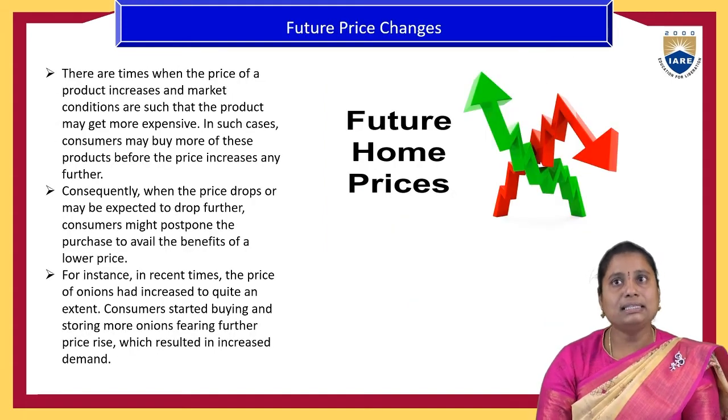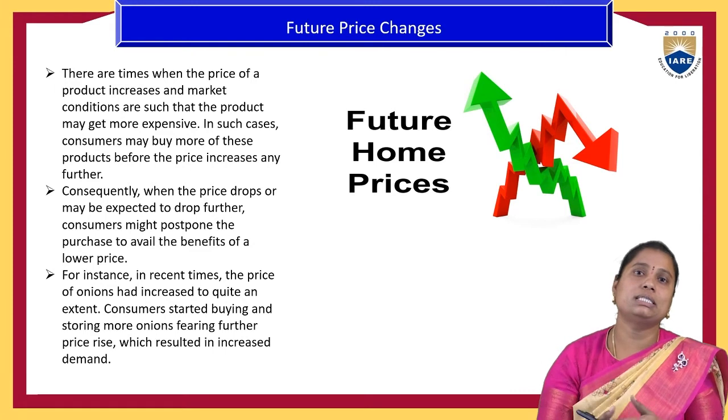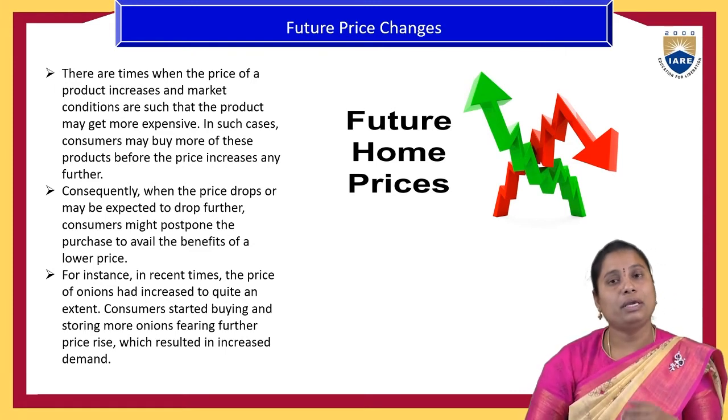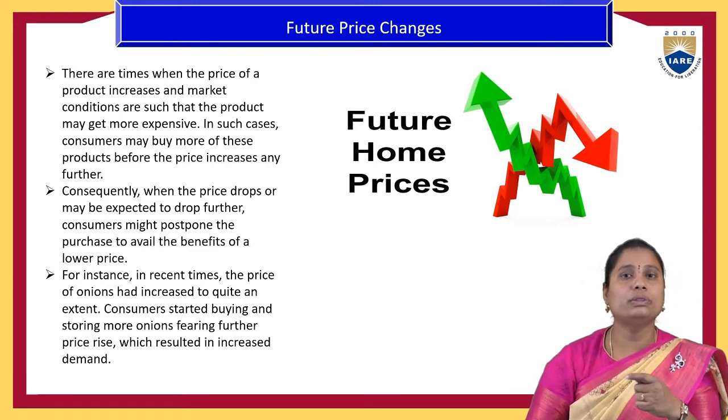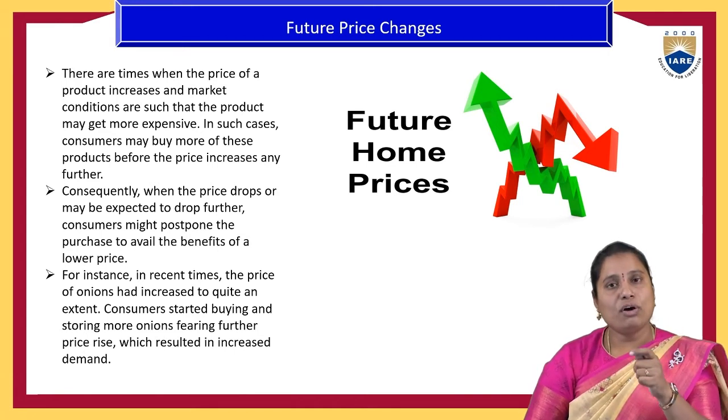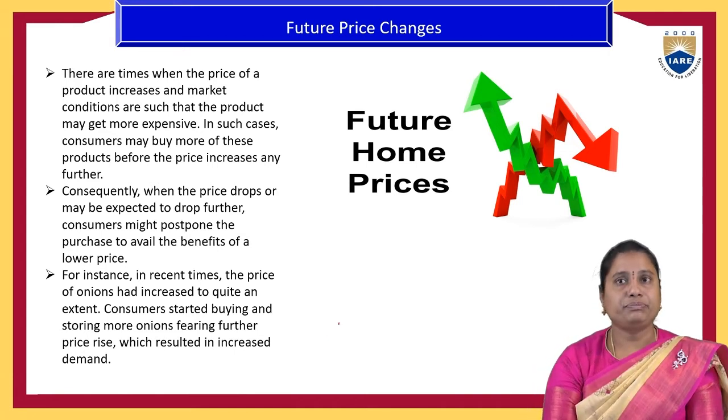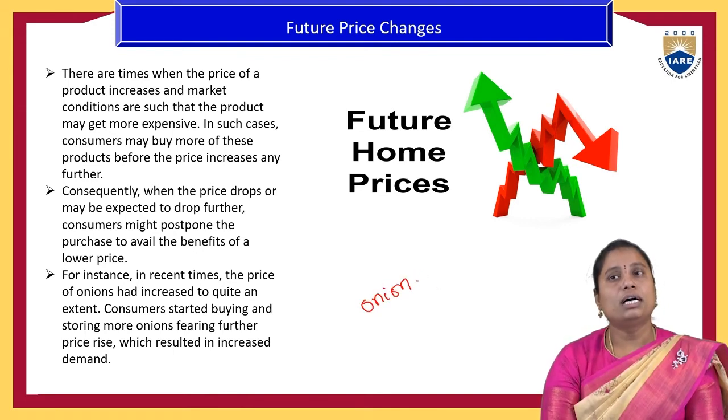The next thing is that expectations of future price changes may also have an impact on the law of demand. So assume onion prices nowadays.